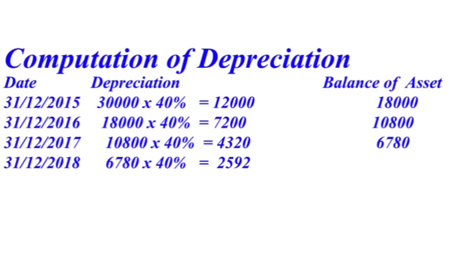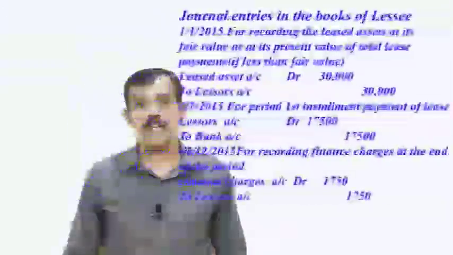10,800. Then depreciation on 31st December 2017, 10,800 into 40%, that comes to depreciation 4,320. Then asset balance reduced to 6,780, that is 10,800 minus this depreciation 4,320. Asset balance reduced to 6,780. Then depreciation on 31st December 2018, 6,780 into 40%, that comes to 2,592. Then we go through our journal entries.